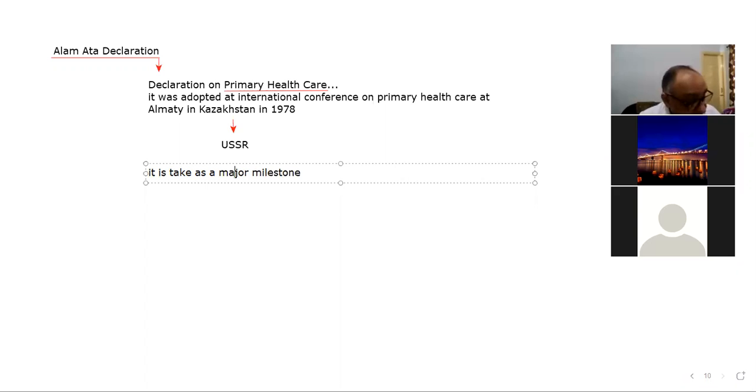Okay, a major milestone of the 20th century in the field of public health.